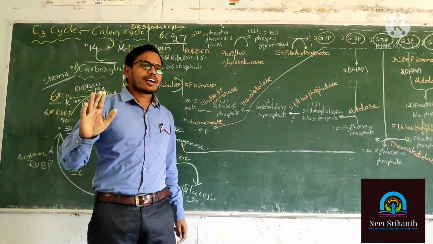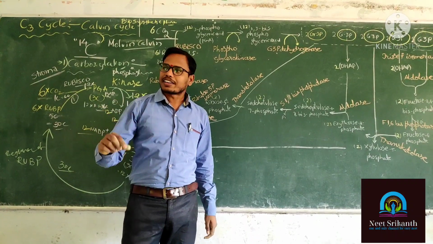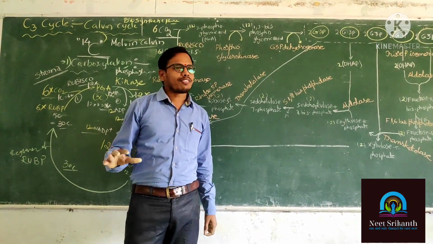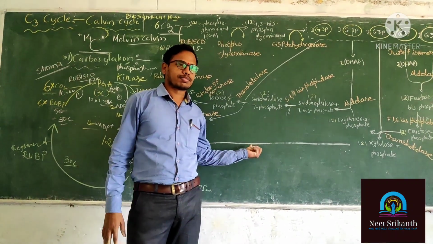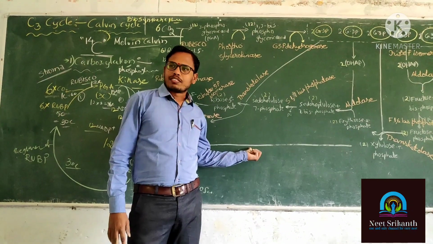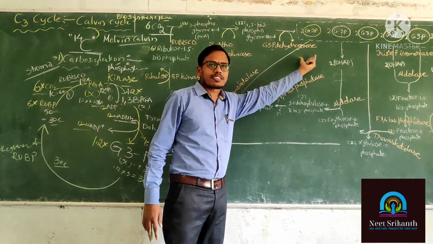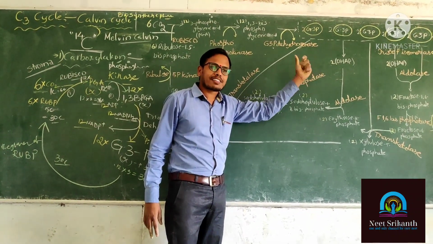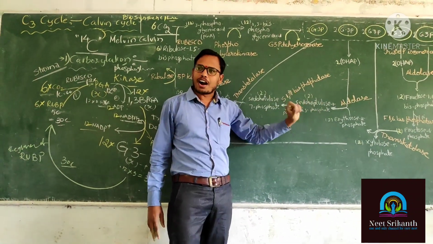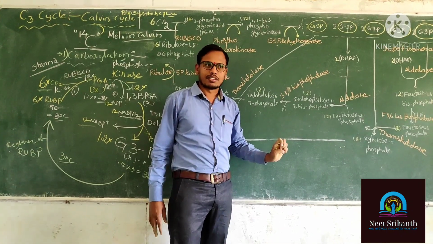The biochemical reactions of the regeneration of RUBP are being demonstrated for the first time in YouTube history. We are the first to demonstrate all the biochemical reactions of the regeneration of RUBP. Understood this one? Yes.